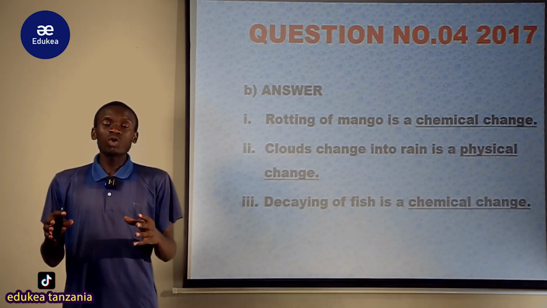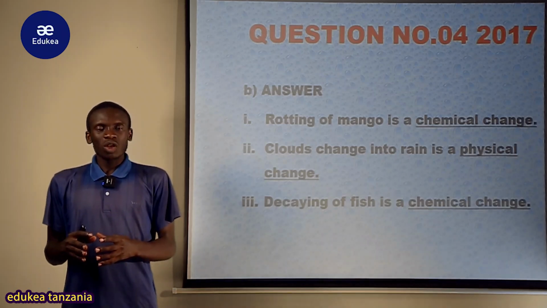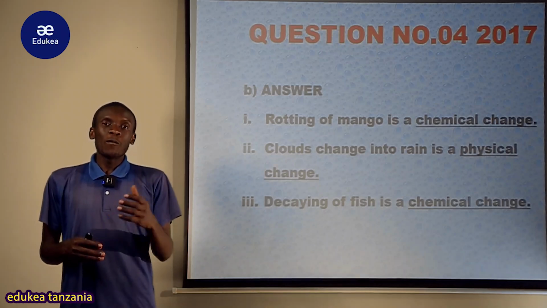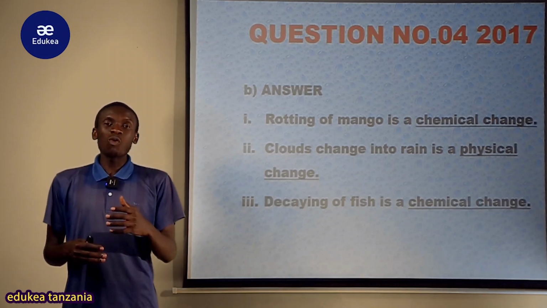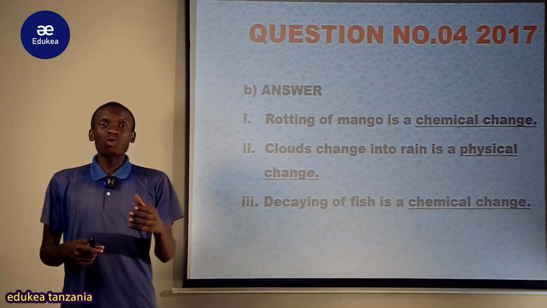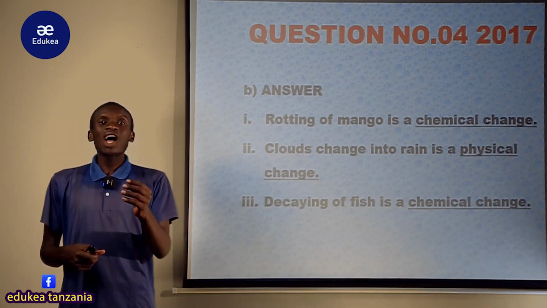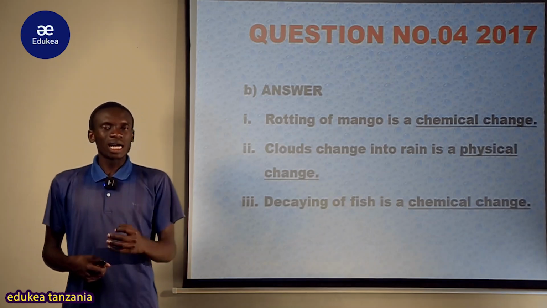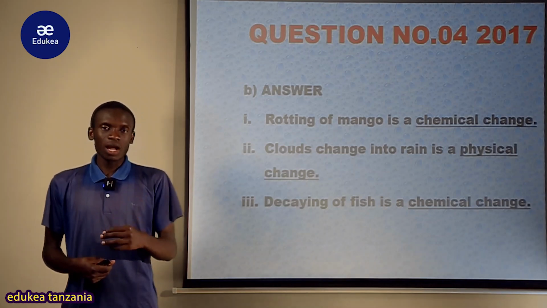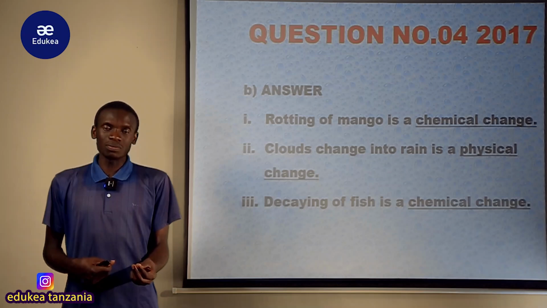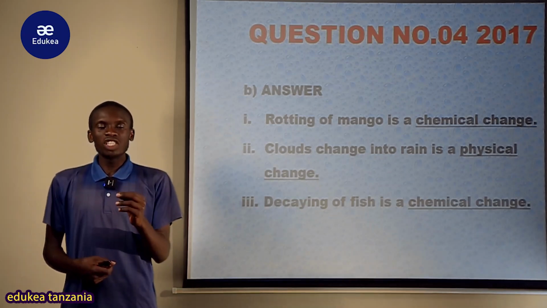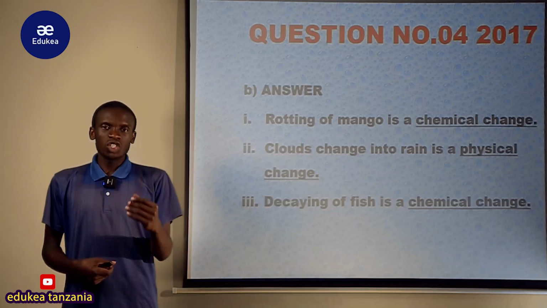So utakuja upata kitu kingine zaidi. Kwa mfano, unatumia mahindi ya kawaida, unayaozesha mpaka unakuja kutengeneza pombe. Tayari pale umeshabadilisha chemical state ya substance yako. So that is about the physical and chemical change.